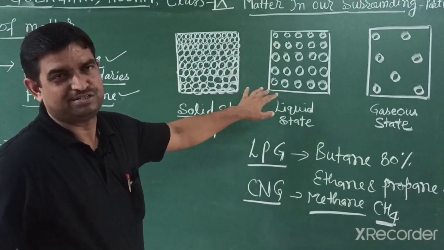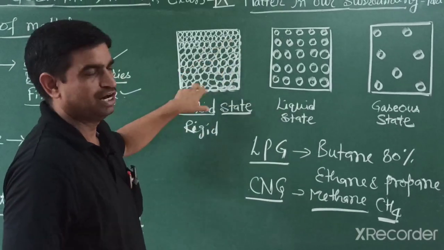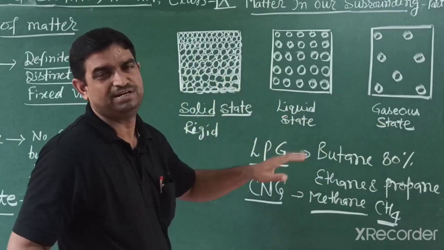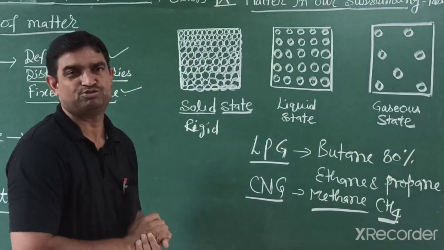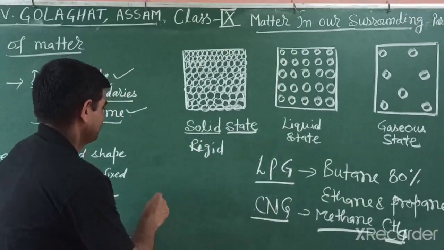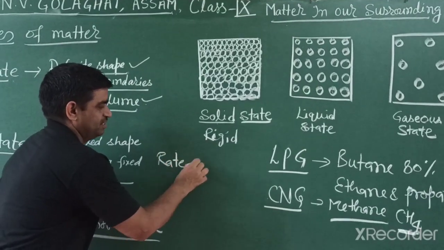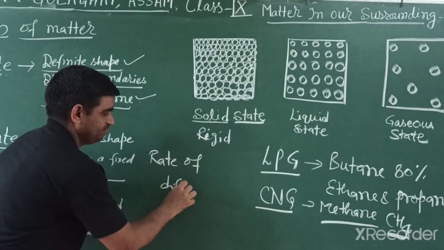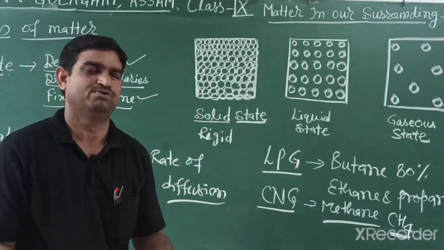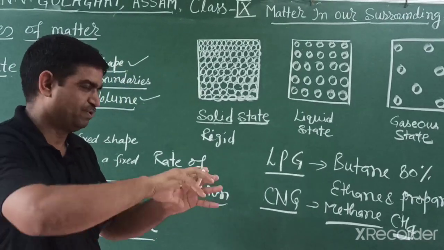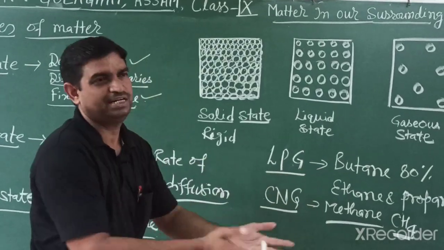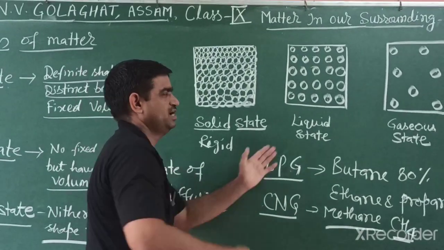So these are the main characteristics: solid, liquid, gas. Solids are rigid, gases are compressible, and solids and liquids are hardly compressed because there are strong forces of attraction, while gases have very little force of attraction. Another property is rate of diffusion. Diffusion means intermixing of substances on their own with each other. Like if you open a cylinder of LPG and another cylinder of CNG, when they mix, that is diffusion. So gases have a very high rate of diffusion.